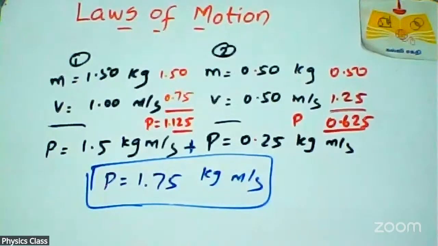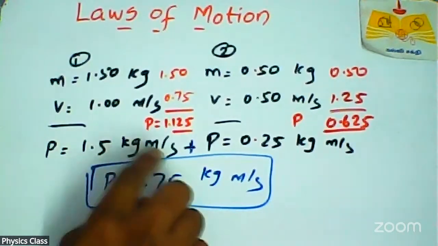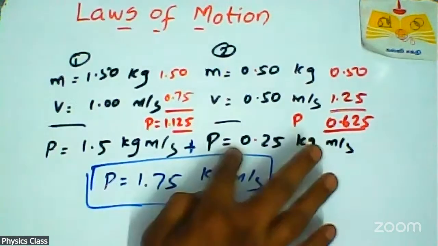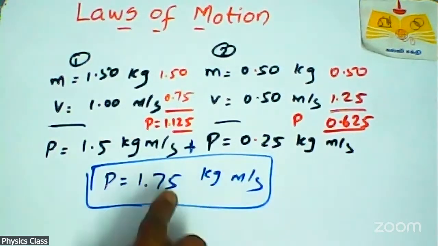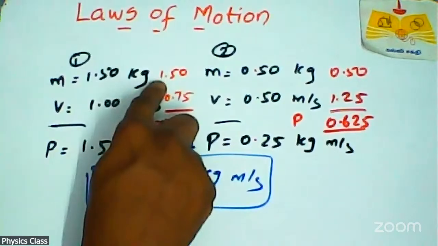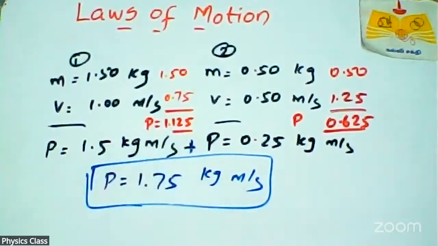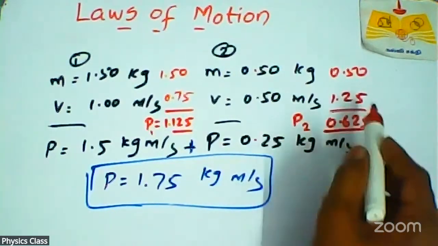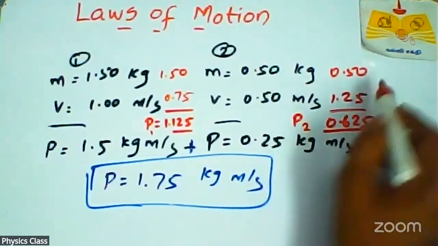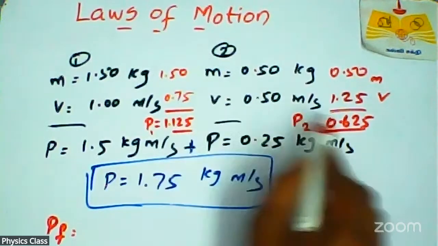So this is the initial momentum, 1.5 kilogram meter per second, of the first object. This is 0.25, the initial momentum of the second object. Total linear momentum before the collision is 1.75. Now mass is the same, velocity changes, so momentum changes. This is the final momentum of the first object, P1. This is the final momentum of the second object, P2, 0.50 times 1.25, 0.625. You can add these two terms for the final momentum.